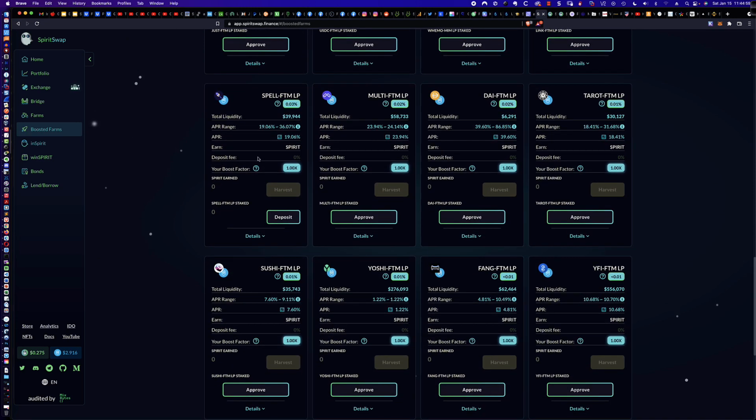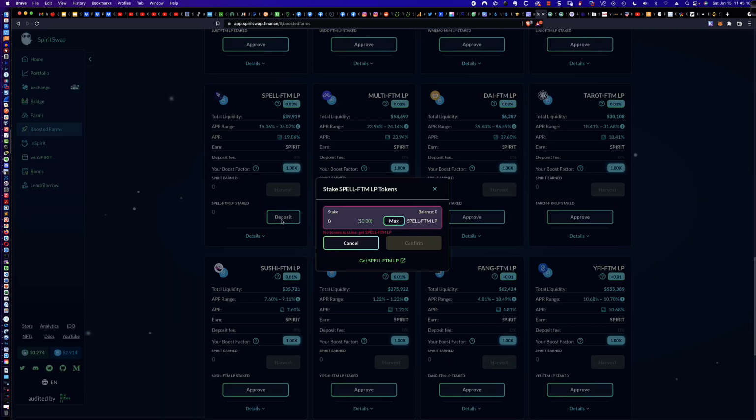If you wanted to participate in the Spell FTM liquidity pool, if you go to deposit, it's looking for the liquidity pair. You have already gone to the exchange, to liquidity, and put an equal amount of Spell and FTM together to create the liquidity pair. And then you can go ahead and click max and dump it all in here and confirm, right?